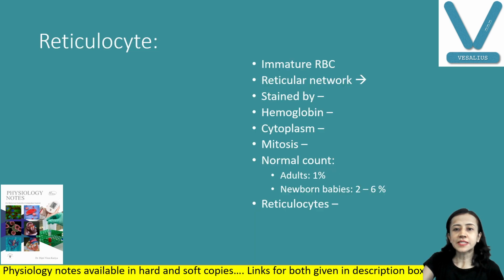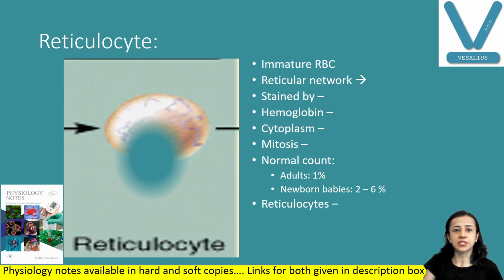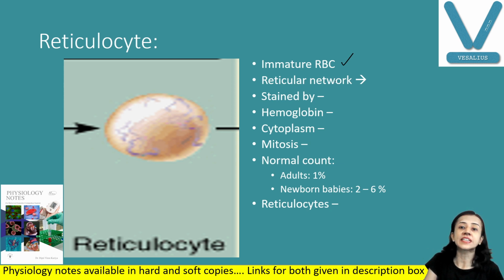Now, next is reticulocyte. It is just an immature RBC, just before the RBC stage. Here it has a reticular network. And what is this reticular network? It is made up of remnants of disintegrated cell organelles like Golgi apparatus, mitochondria, and other cell organelles.